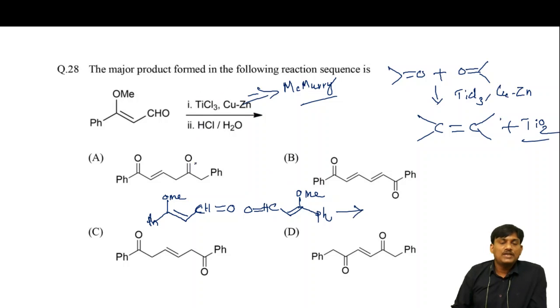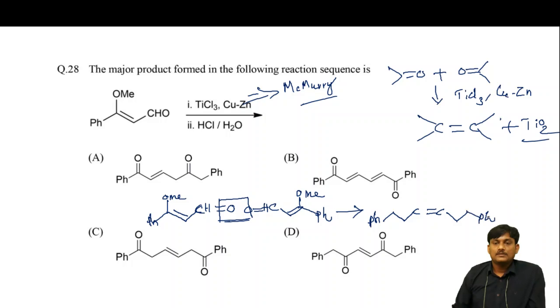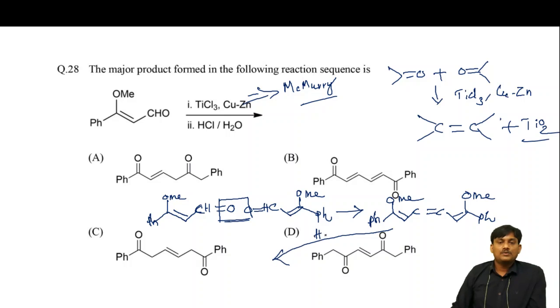So in the presence of this reagent, there is a removal of two oxygens and a formation of a double bond. So you will get Ph and C double bond C, and you will get this compound, OMe, and here there is a double bond, and also here there is a double bond and OMe. Suppose you take acidic hydrolysis, H3O+, so this OMe will become OH. So what compound will you get?